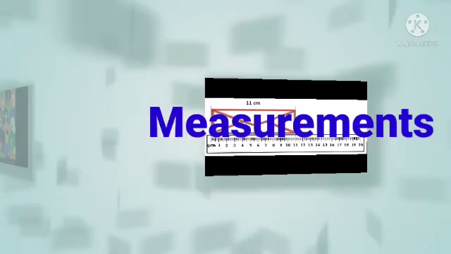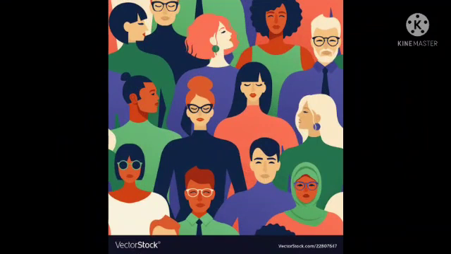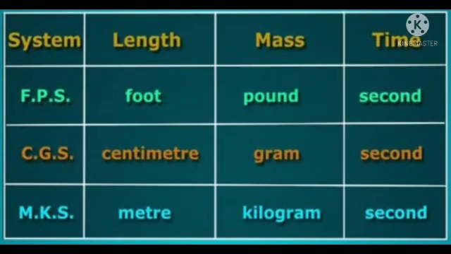People in various parts of the world use different systems of units for measurement. What are some common systems of units? Already you learned in 8th standard, the FPS system, CGS system and MKS system. What is the expansion of FPS system? Foot for length, pound for mass and second for time. In CGS system, centimeter for length, gram for mass and second for time. In MKS system, meter for length, kilogram for mass and second for time.